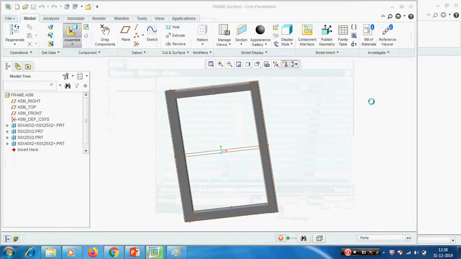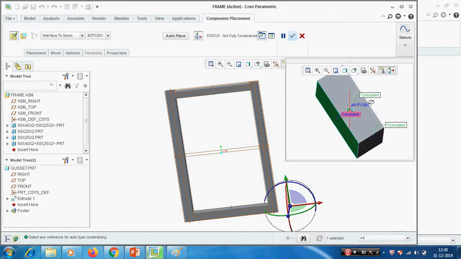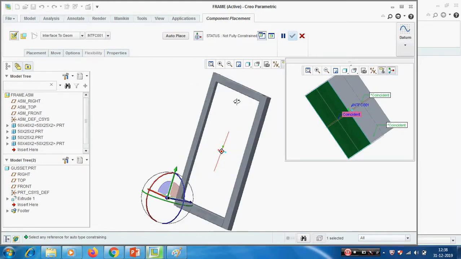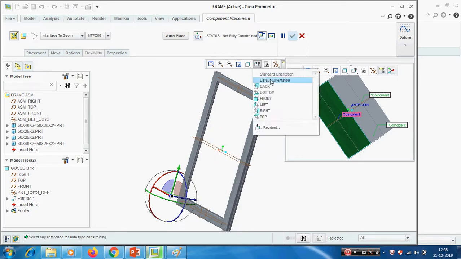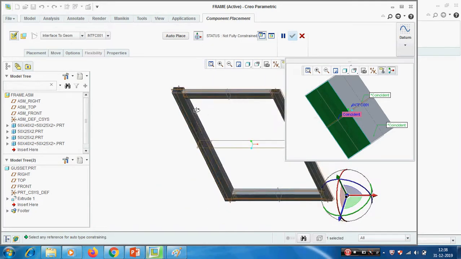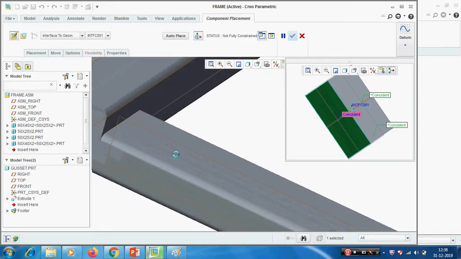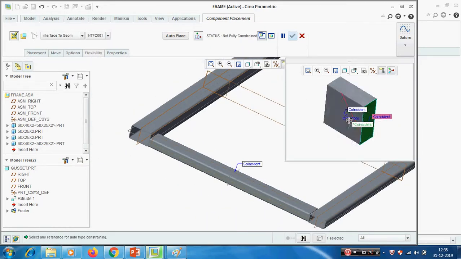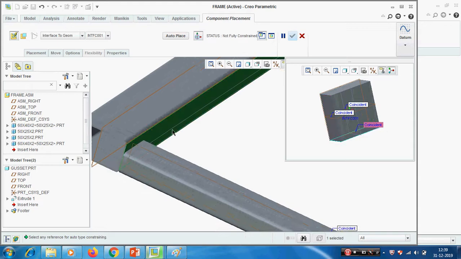I'm using the gusset. See, it asks where to keep this one. This one should be this side. Okay, then second one is this one. It should be with this one.